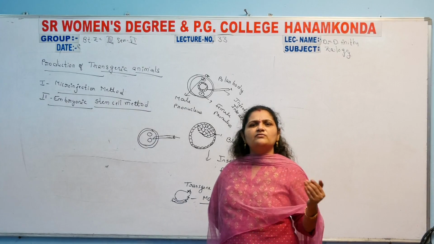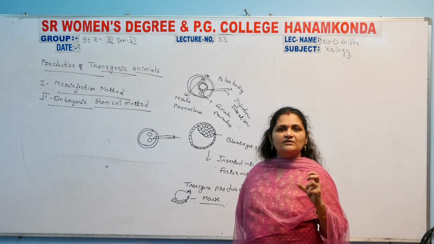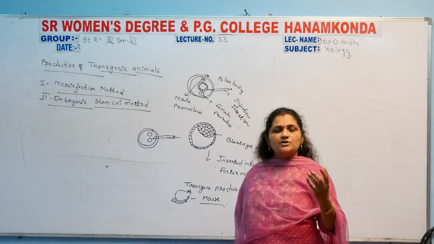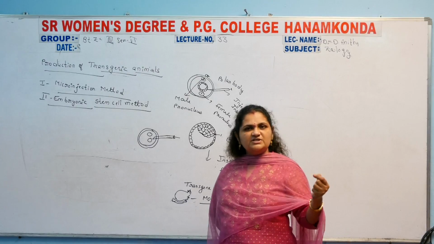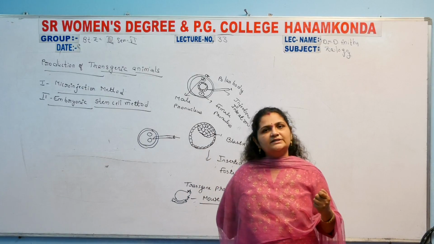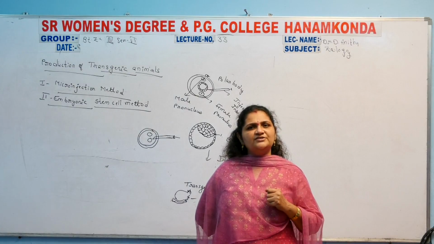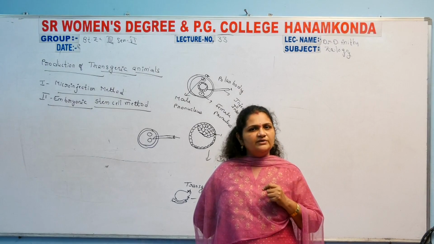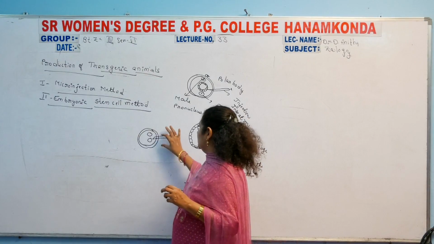So whichever characters we want to develop in the particular organism, that specific DNA sequence is collected and inserted with a needle by the microinjection method into the ova of the female organism.